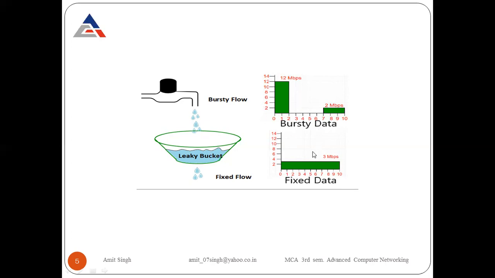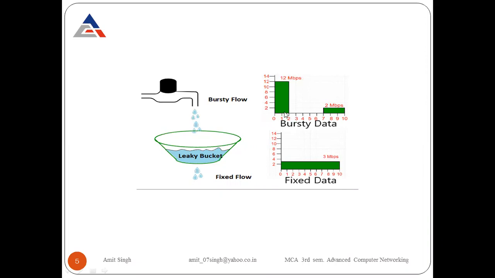This is called a bursty flow. And how can this be fixed on the receiver side? They make it 3 Mbps of data per second. So what will happen? The data is received at the receiver side at a constant rate, and the constant rate is 3 Mbps. So what is the maximum amount of data that is received at the receiver side? 30 Mbps.